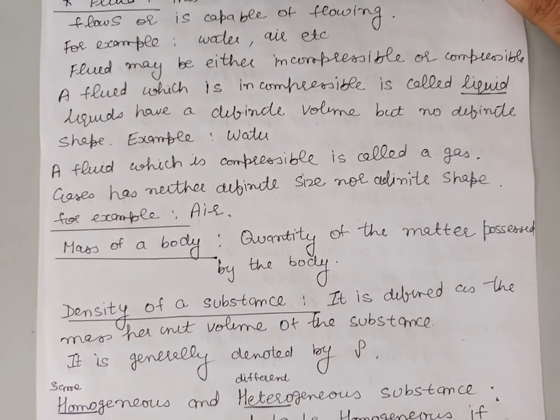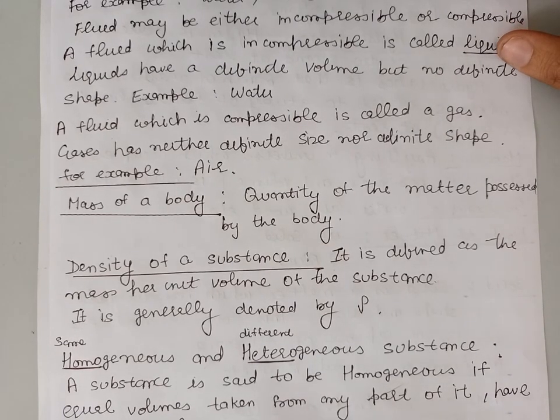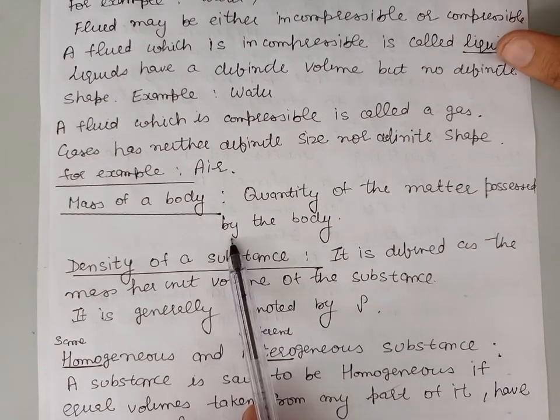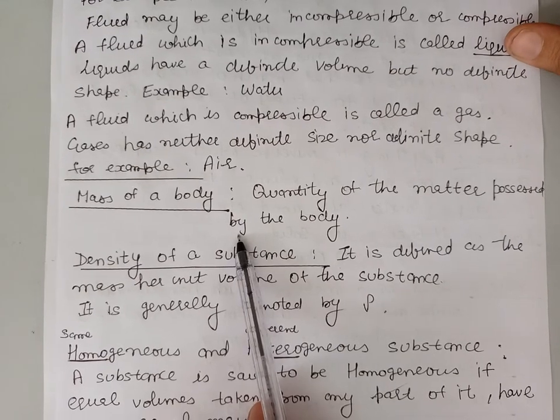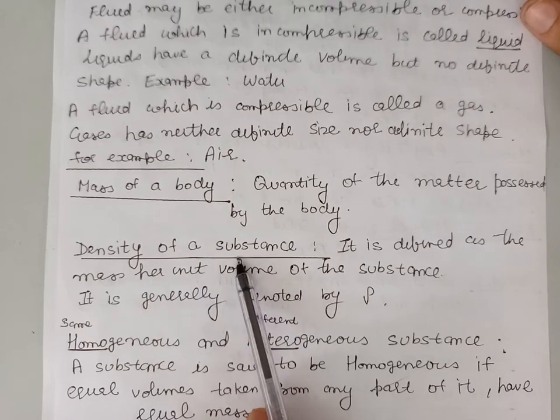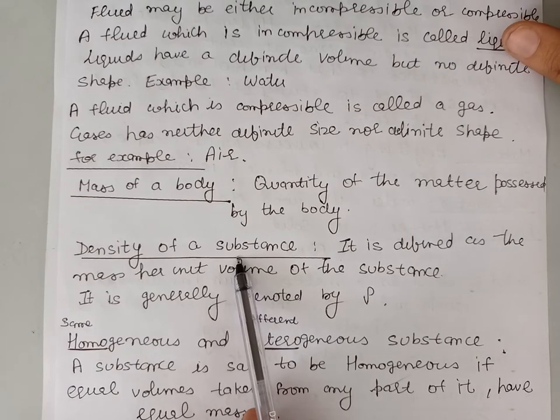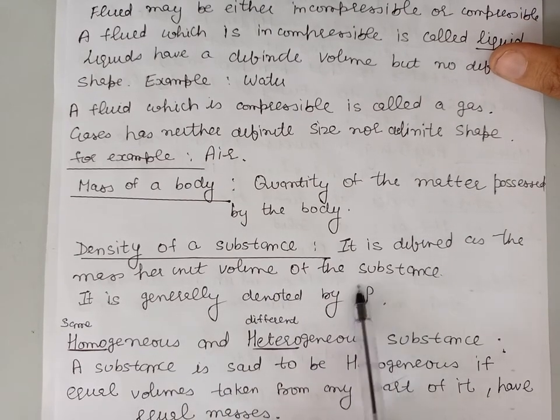Next, we define what is mass of a body. Mass of a body means quantity of matter possessed by the body. That is called mass of the body. Next, we define density of a substance. Density means mass per unit volume. And generally, the density is denoted by the symbol rho.